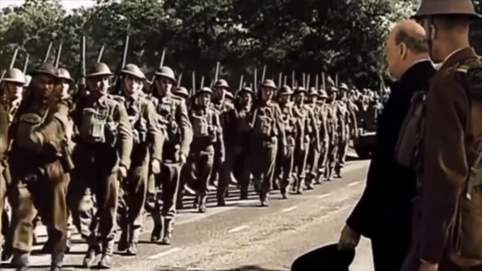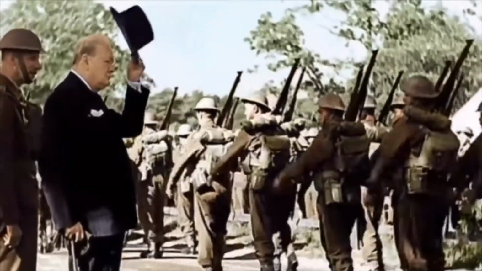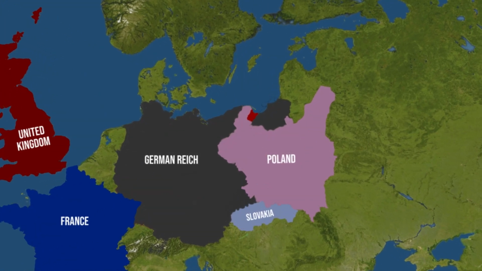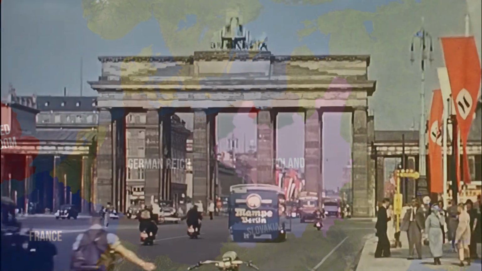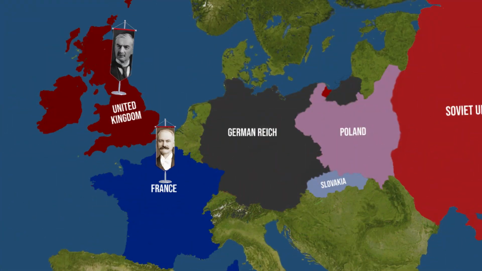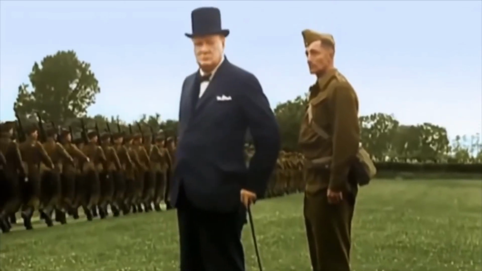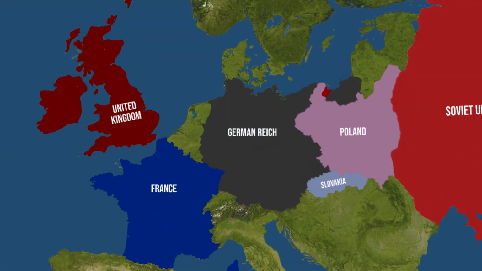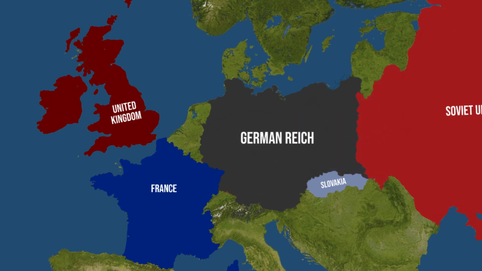The United Kingdom and France were afraid of causing a new war in Europe, and so they did not stop Hitler from conquering new territories, thinking that this would avoid a war, but they reached the limit when Hitler demanded that Poland cede the Polish corridor, which was a territory that divided mainland Germany from this German territory called Königsberg. Poland allied itself with France and the United Kingdom, and made an agreement that if Germany invaded Poland, the United Kingdom and France would declare war on Germany. So, confident in the new alliance, Poland refused to cede the territory to Germany, and in September 1939, Hitler invades Poland and occupies half of its territory, while the Soviet Union does the same with the eastern part.